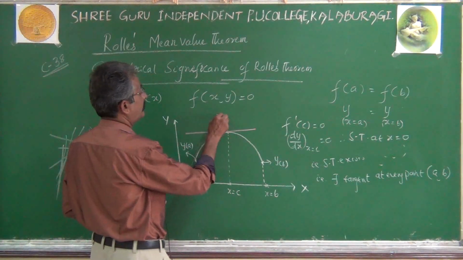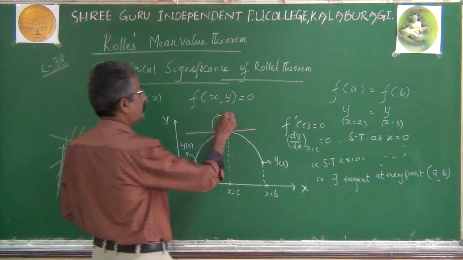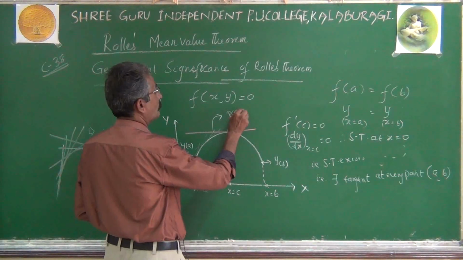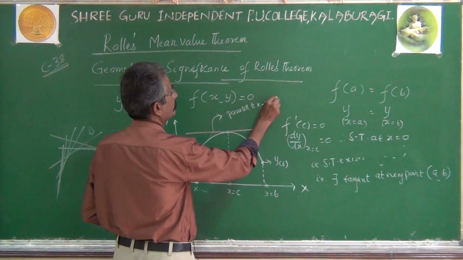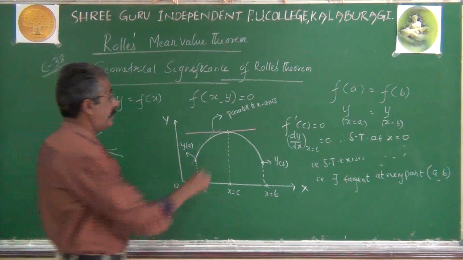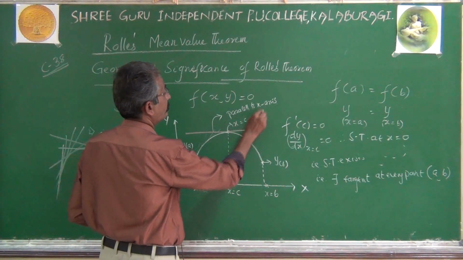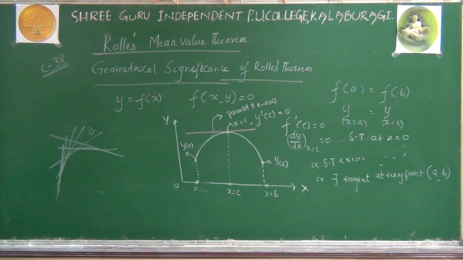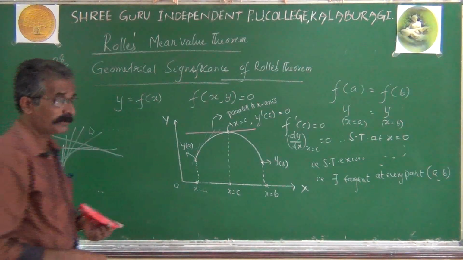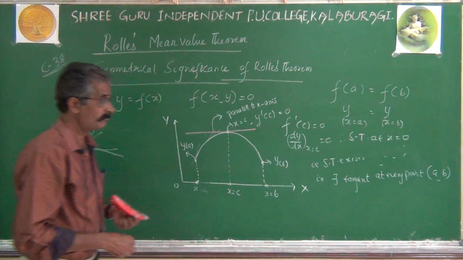This is a tangent such that its slope will be 0. It is a tangent that is parallel to the x-axis. That means at this point x equal to c, obviously f dash of c will be equal to 0. This is the geometrical significance, or geometrical meaning, or geometrical interpretation of Rolle's theorem.